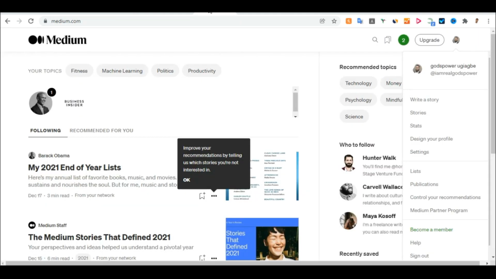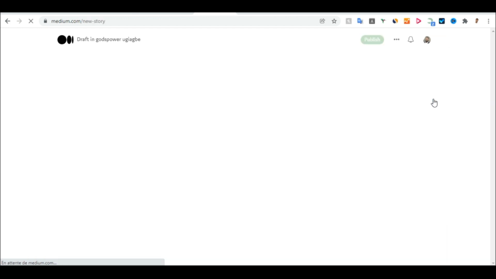As you can see, this is medium.com. You can see create articles here. You can just come to this section, write a story. You click on write a story. It's just the same thing as Quora, and you write a blog here, and you embed that link you collected for blogger.com that you have linked the affiliate link on. So copy the URL of that blog that you have linked that affiliate link from, and at the end of the day, when they click on that link, you will see that you'll be making money.